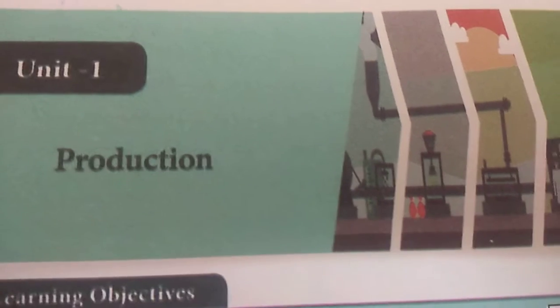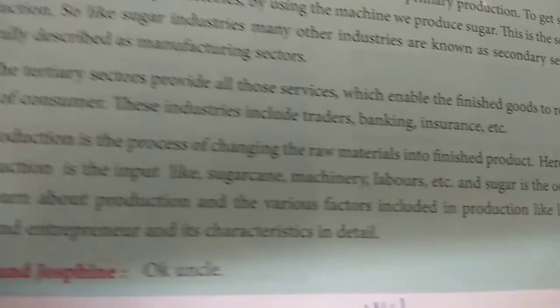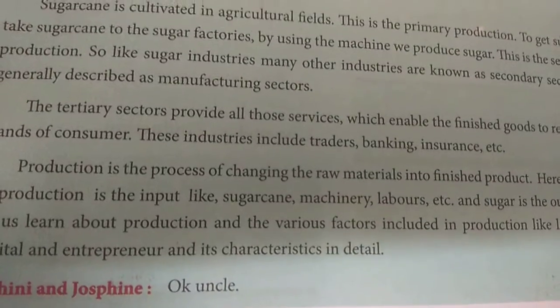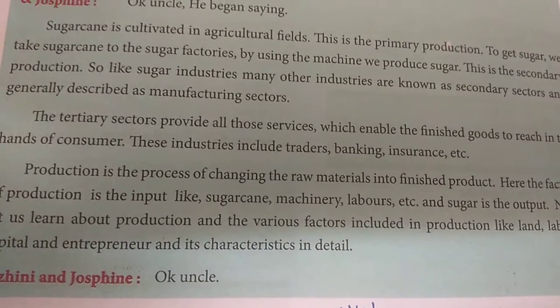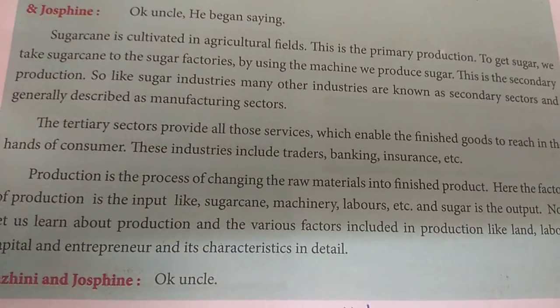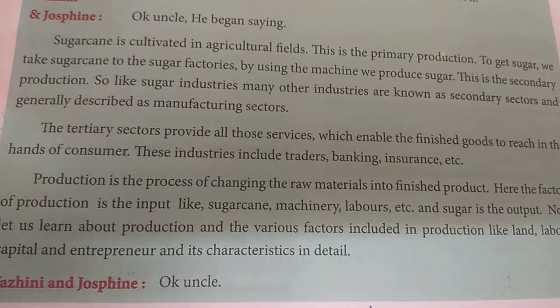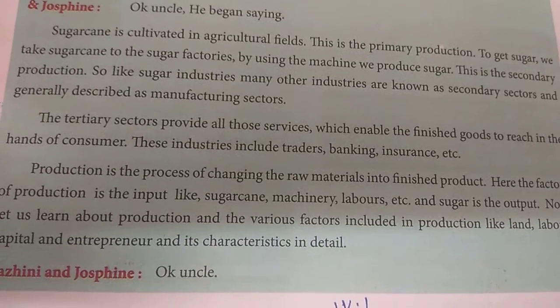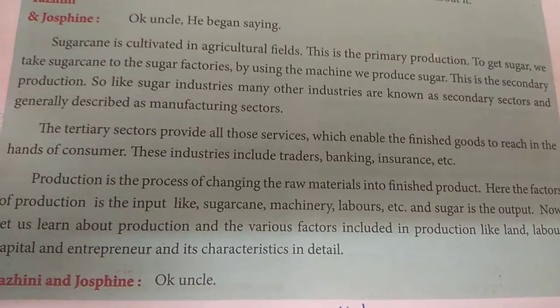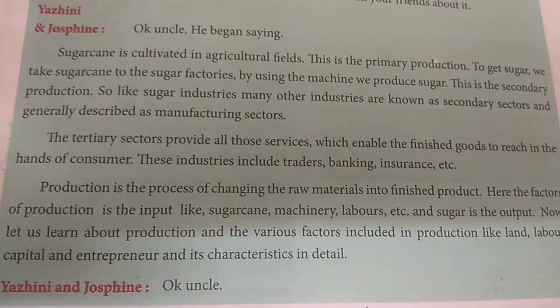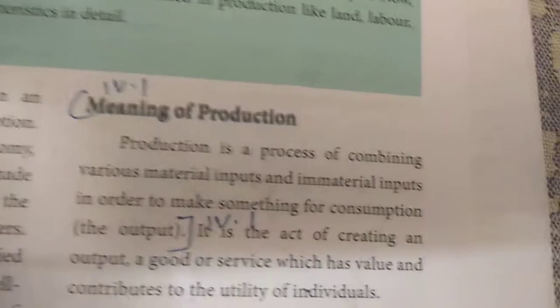So what is meant by production? Production is the process of changing the raw material into the finished product. For example, we can say sugarcane, machinery, labor, etc. So what is the output? Sugar is the output. Okay, so the meaning of production we have seen already.